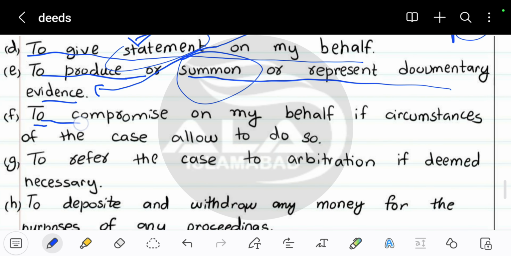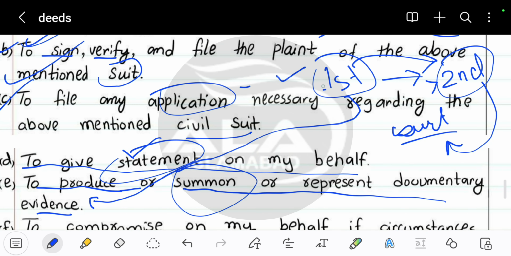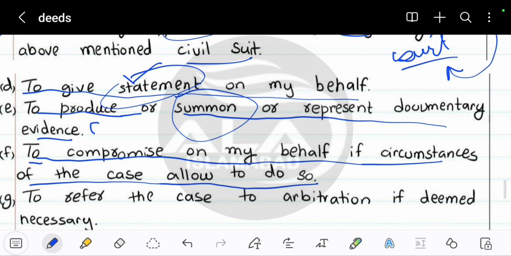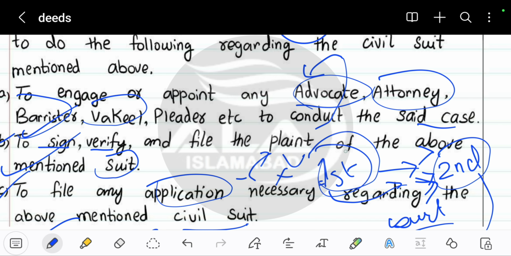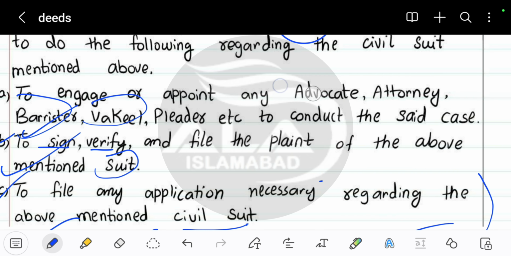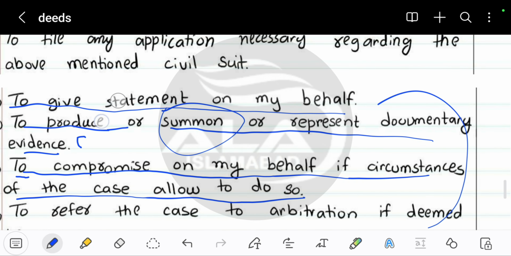So we got the second point here, which is to compromise on my behalf if circumstances of the case allow it. So basically the first part is telling the second part that if I can't go to court, you are going to go to court and do all the actions on my side. All the things you're reading here are things the first part wanted to do but cannot, for a lot of reasons. Maybe he is abroad, maybe he is old aged and can't go to court daily. That's the reason he is appointing this person to manage all his legal affairs. This is the reason he got the special power of attorney to manage this suit or case. So this is all written here.